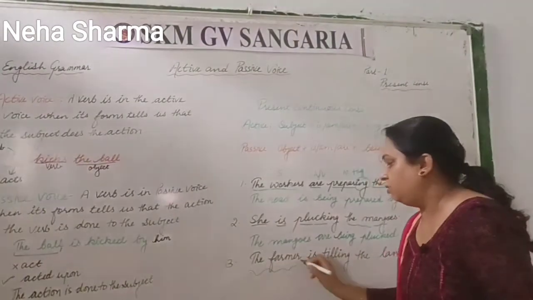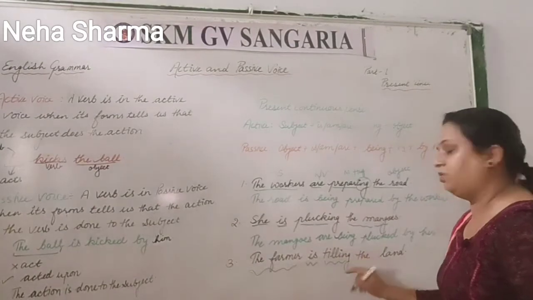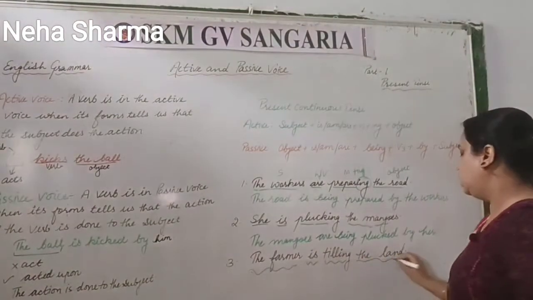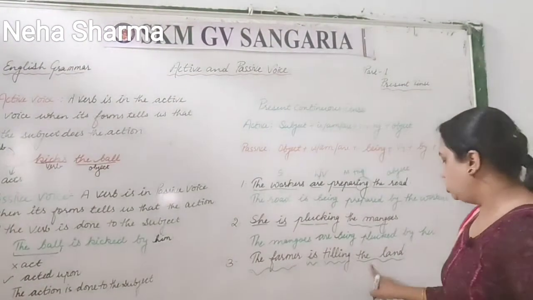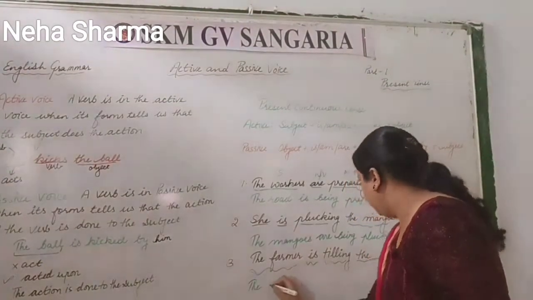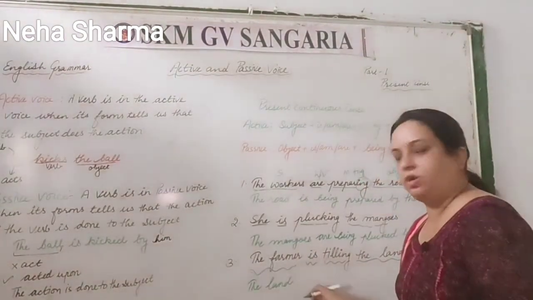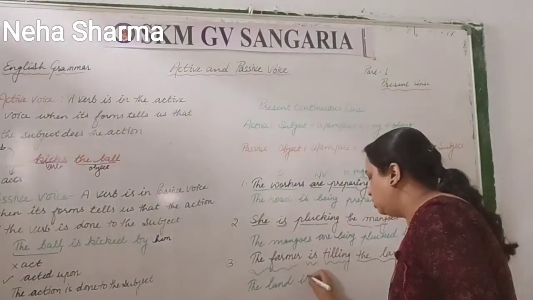Next one: the farmer is tilling the land. Now the farmer is the subject, is is the helping verb, tilling is verb first plus ing, the land is the object. So this object you have to carry here. So the answer is the land. Now the land is singular, so we will use is.